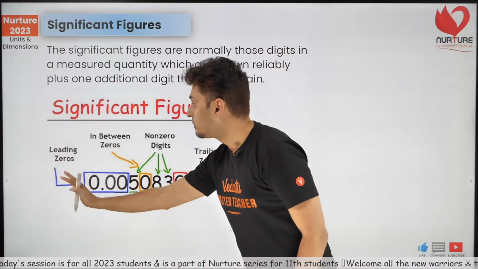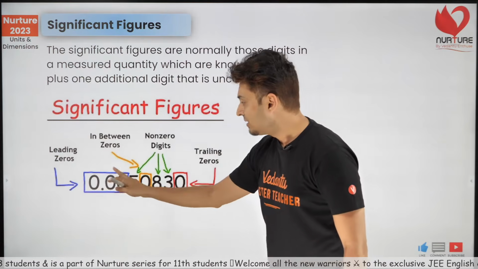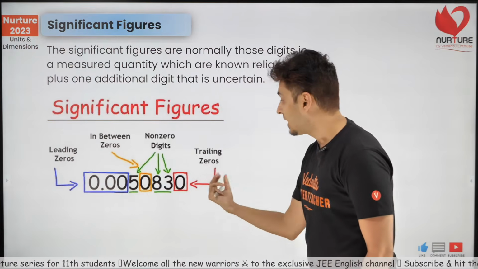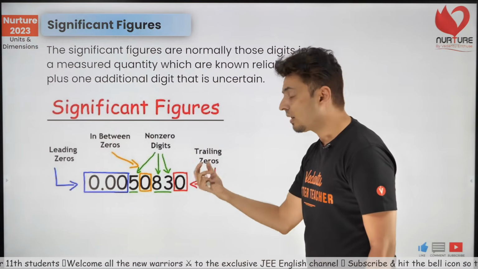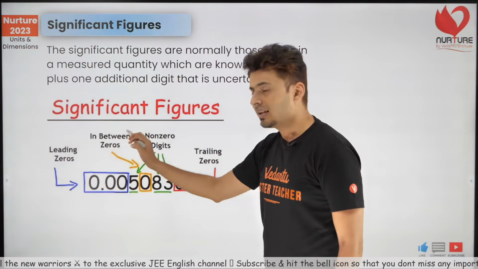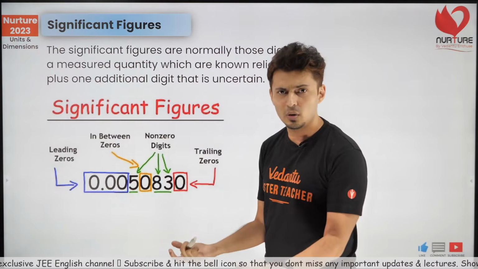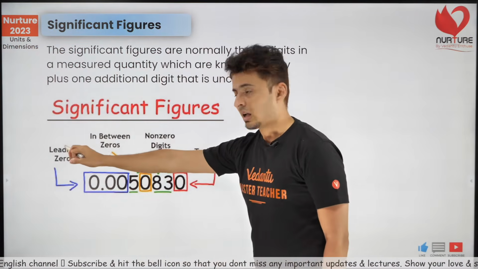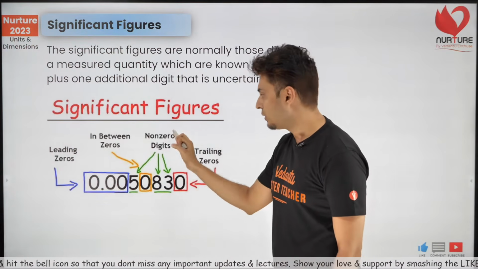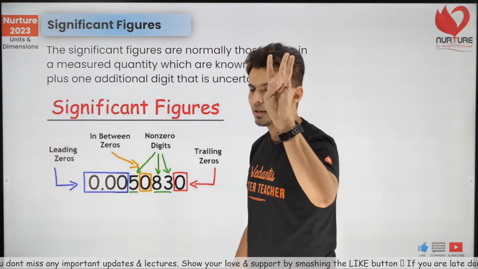See, whatever comes before a number, like non-zero numbers like this one, these zeros are called the leading zeros. They lead. This is the trailing, the ones in the end. These are called the trailing zeros. The ones in between are called the in-between zeros. So you should know these three things. Obviously, 5, 8 and 3 are non-zero digits. The zeros before are called the leading zeros. The zeros after are called the trailing zeros. And the ones in between are called the in-between zeros. Just these are the three things that you should know.